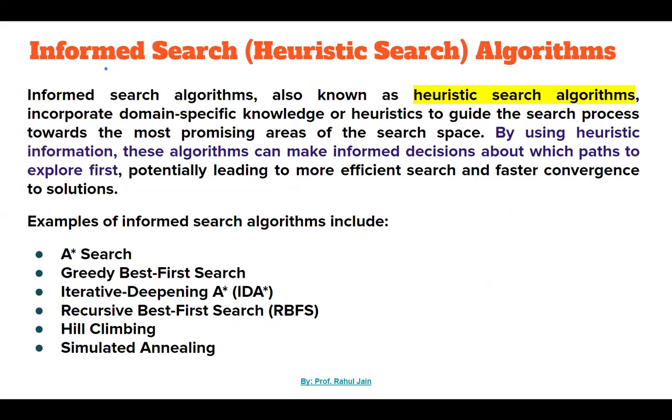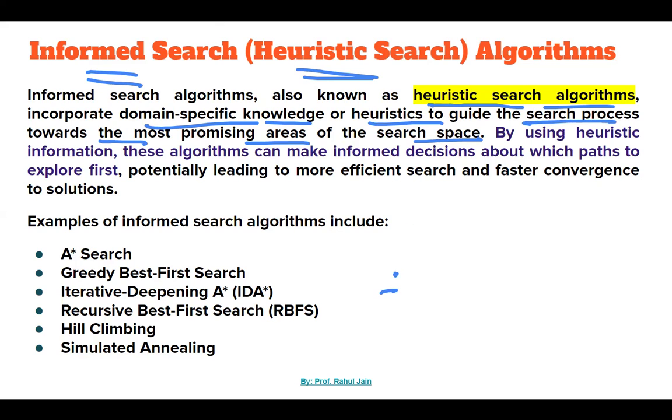On the other hand, we have informed search. Informed searches are called heuristic search. A heuristic is a kind of function. Informed search algorithms, also known as heuristic search algorithms, incorporate domain specific knowledge or heuristics to guide the search process toward the most promising area of the search space.